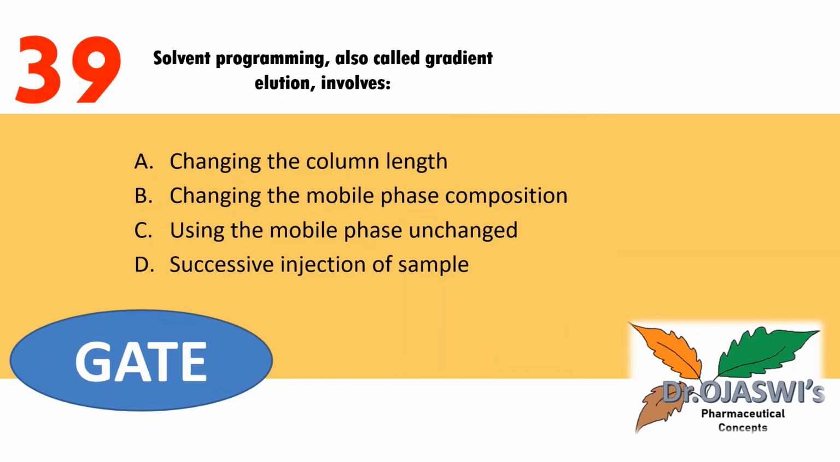So what is our answer here? Solvent programming, also called gradient elution, involves option B, changing the mobile phase composition.